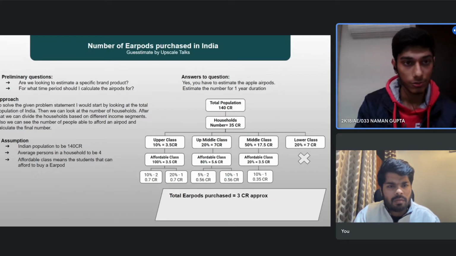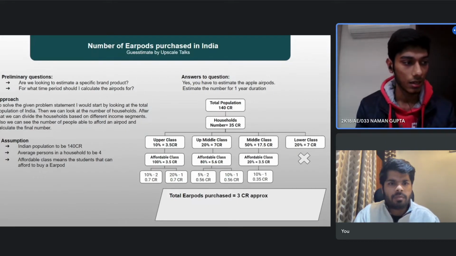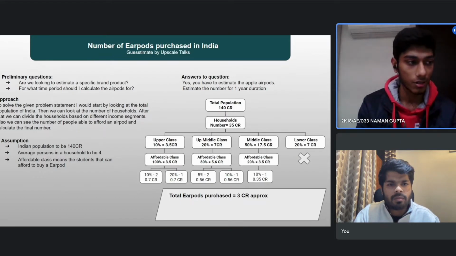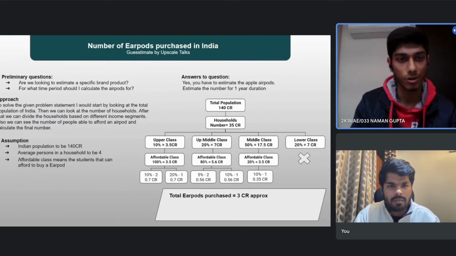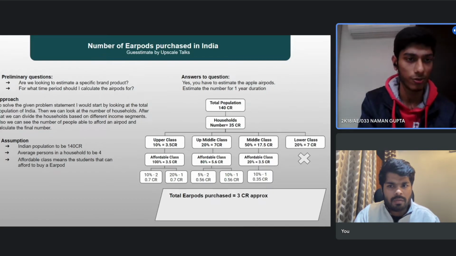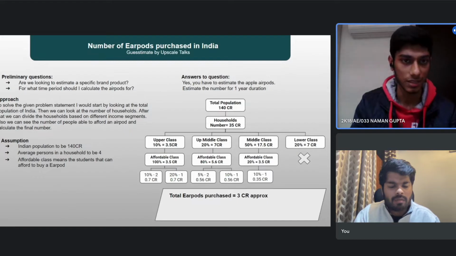So what we can do is look at the average life of AirPods, and I'm assuming the average life of an AirPod will be approximately 4 years. I don't use AirPods, but I use a laptop, and any electronic gadget has an average life of 4 to 5 years, so that's why I'm assuming that.